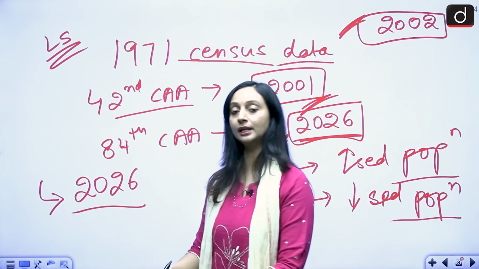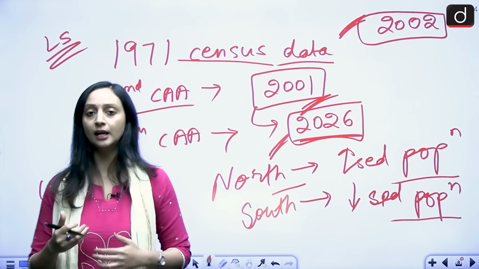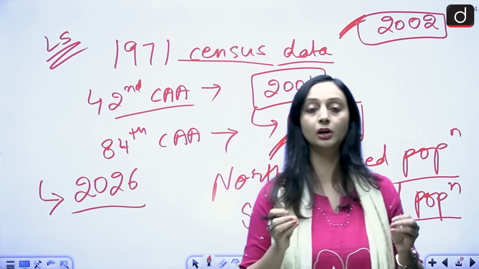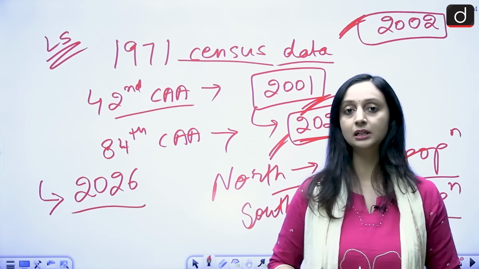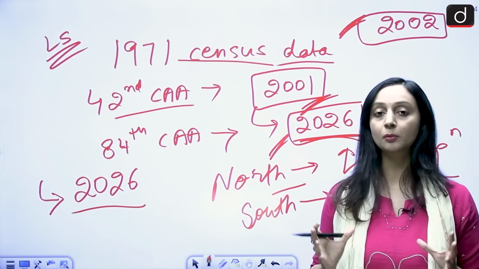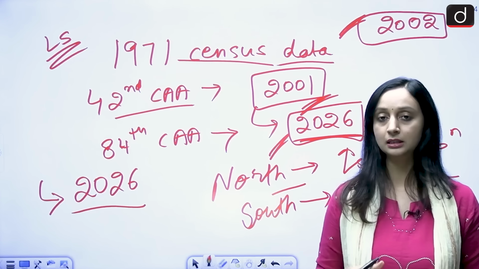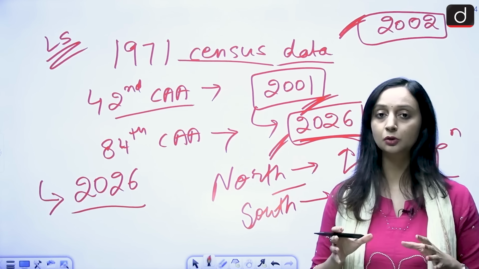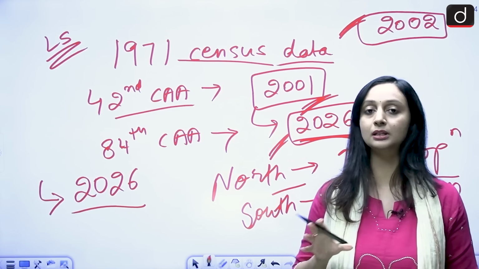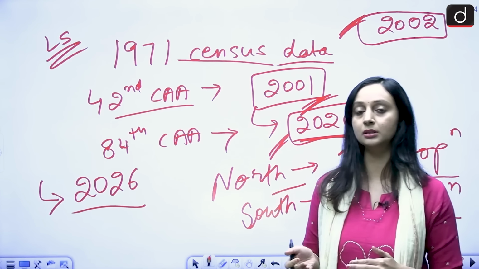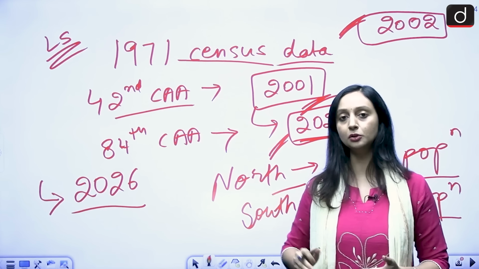How are we going to tackle this entire situation so that it does not look like a punishment, that we are punishing the southern states for the good governance that they showed, that they controlled their population in the right manner? So we should have a proper strategy built in, and that is what the southern states or the opposition is proposing, and that's why protests are also happening, that do not do anything in haste, do not do this delimitation exercise. We are not against the women's reservation. We want women's reservation in principle. So if you want to do it right now.